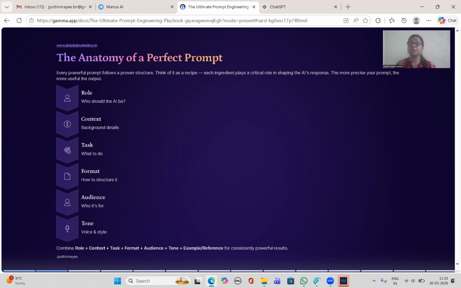Then the next one is context. Context is like some background. Give some background information of the work, what exactly you are going to ask. Now we are talking about the restaurant. So the role is act like a social media manager and content manager or graphic designer, and you worked for many restaurants in Odisha and created many mind-blowing creatives or content, whatever it may be.